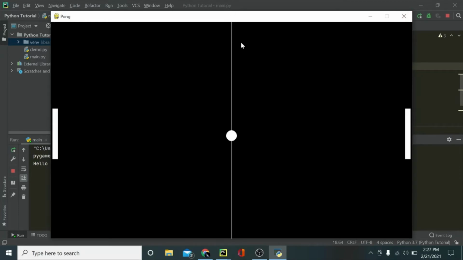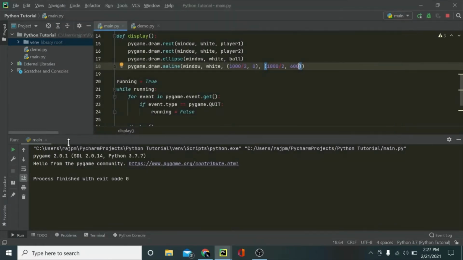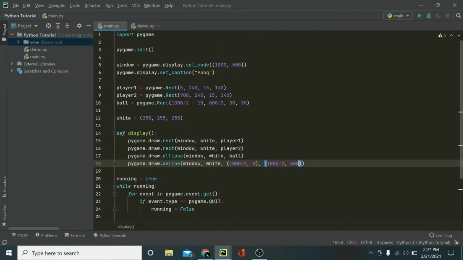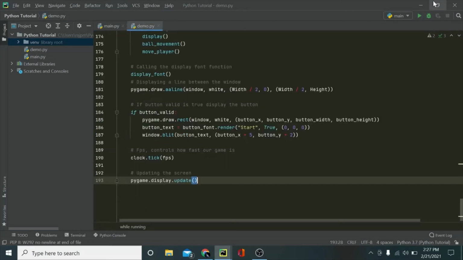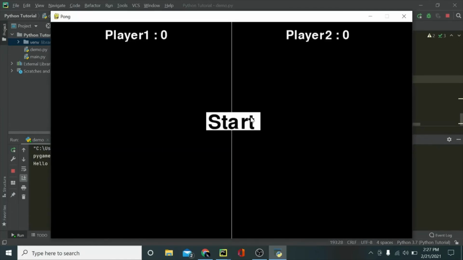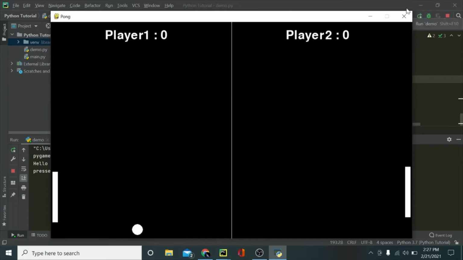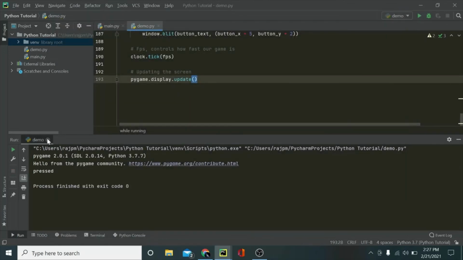So this is how it's working, and I guess this is it for this tutorial, guys. In the next one, we'll be working on how to move the paddles, and the ball's also moving. We'll be working on that. We'll also work a little bit on collision, I guess. And yeah, so this is it for this tutorial, guys.